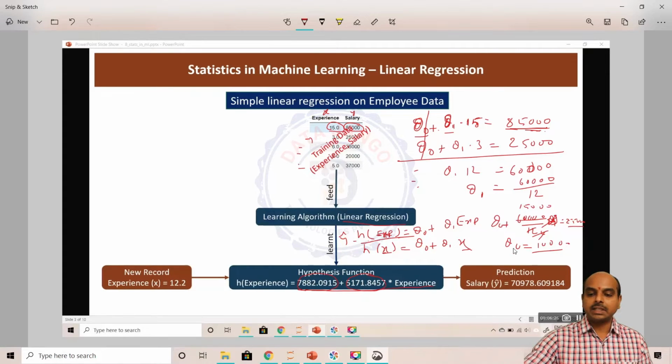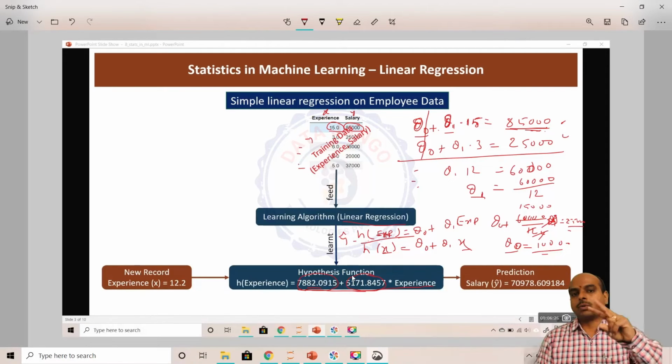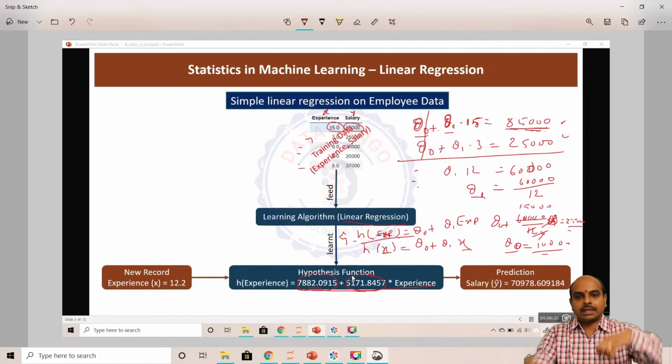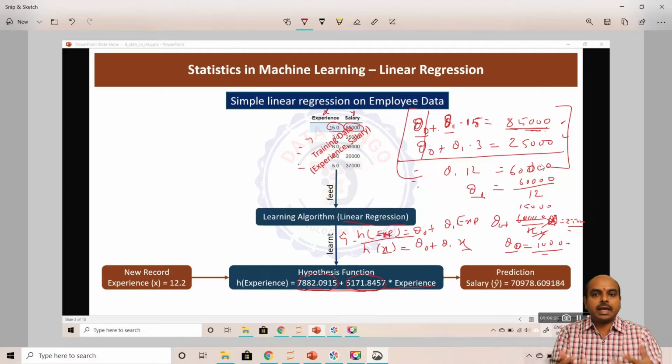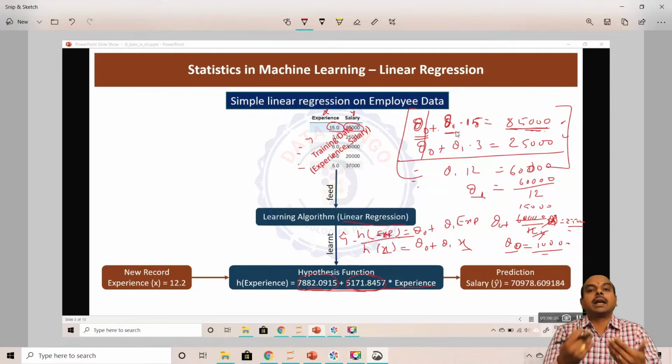So we derived theta 0 and theta 1 by solving two equations. These numbers are not equal to these numbers because we have taken only two rows. But if you take all the rows at once and do this kind of linear algebraic calculation, you will find theta 0 and theta 1 as more generalized numbers. Those generalized numbers are these two, right?